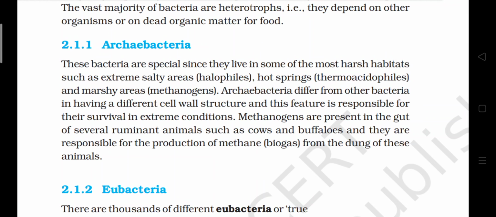2.1.1 Archaebacteria. These bacteria are special since they live in some of the most harsh habitats, such as extremely salty areas, halophiles, hot springs, thermoacidophiles, and marshy areas, methanogens. Archaebacteria differ from other bacteria in having a different cell wall structure, and this feature is responsible for their survival in extreme conditions. Methanogens are present in the gut of several ruminant animals such as cows and buffaloes, and they are responsible for the production of methane biogas from the dung of these animals.